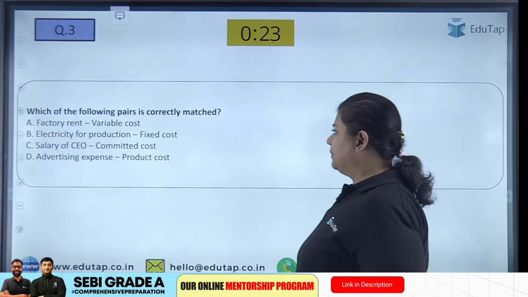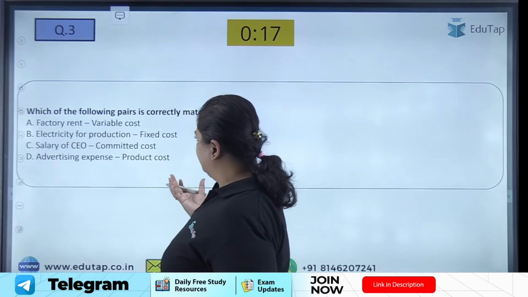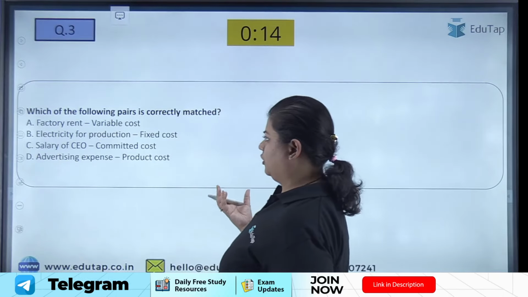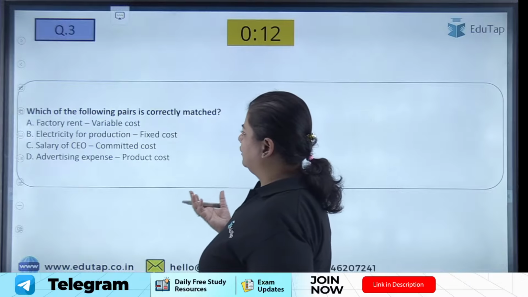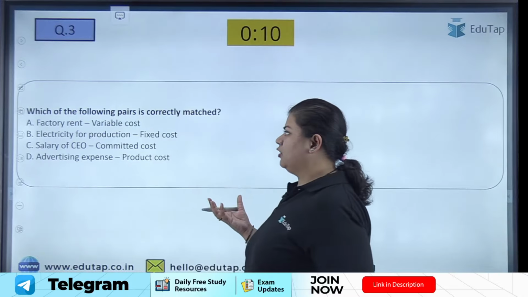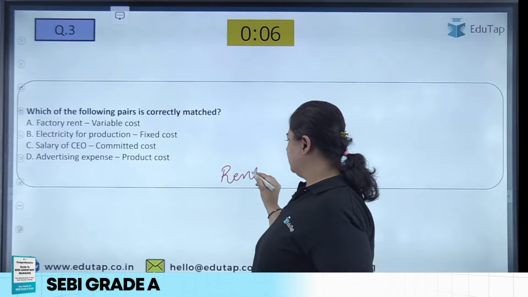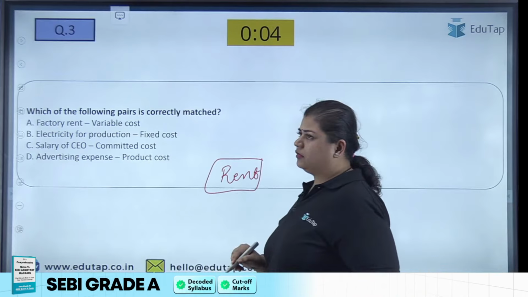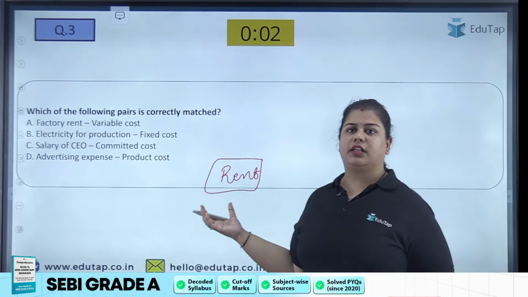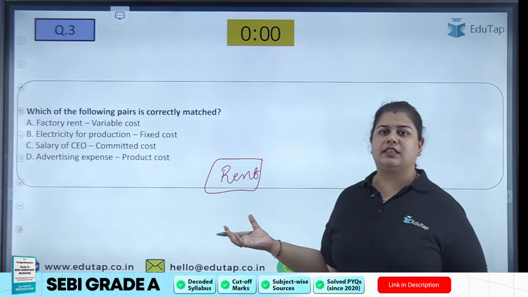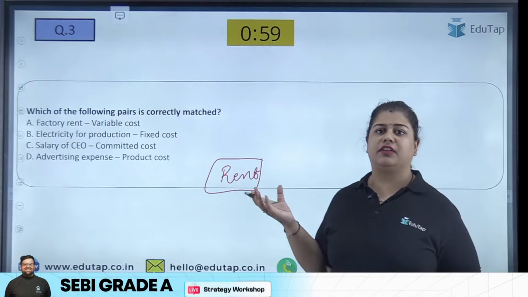Expenses are being given to you, and they are asking whether each is a variable cost, fixed cost, committed cost or product cost. First is factory rent. Is rent a variable cost? What is variable cost?